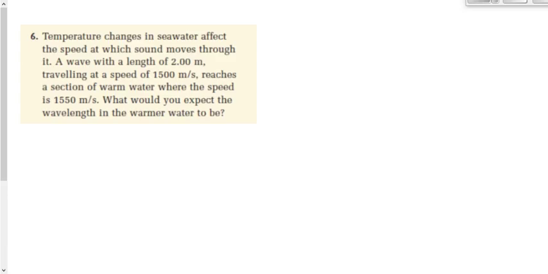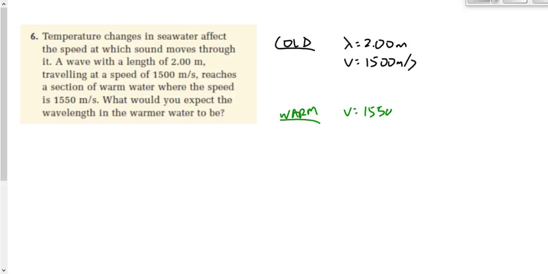The way we want to tackle this is to treat it as 2 problems. We've got cold water, and then we've got warm water. Let's write down our givens for both. In cold water, we know that the wavelength is 2.00 meters, and the speed of the wave is 1,500 meters per second. In the warm water, you can see that the speed changes to 1,550 meters per second. We're looking for the wavelength in the warm water.